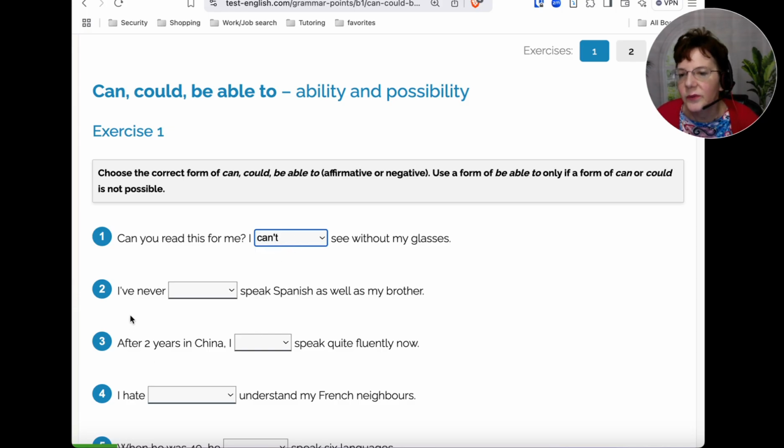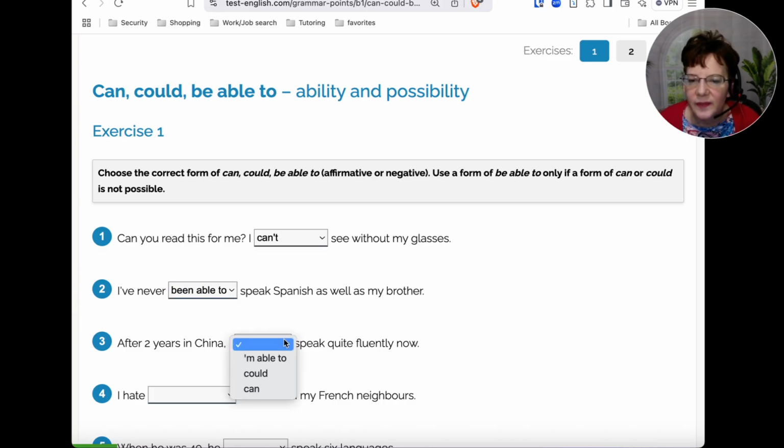Okay, number 2. I've never been able to speak Spanish as well as my brother. Could, been able to, or can. So using present perfect here, we want which one? The middle. So if you chose been able to, you're correct. Okay, number 3. After 2 years in China, I am able to, could, or can speak quite fluently now.